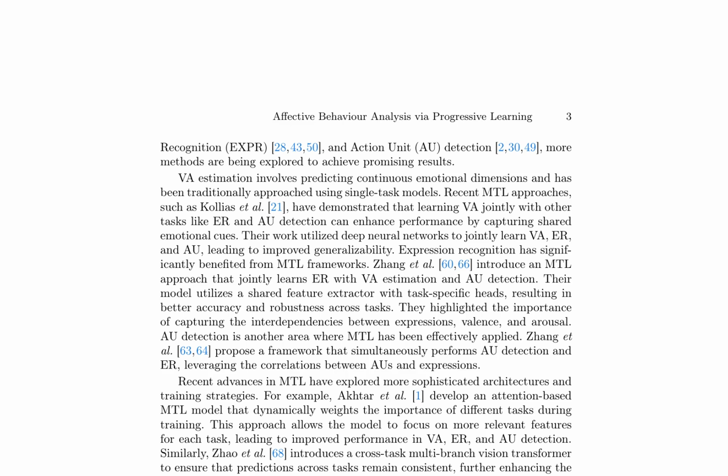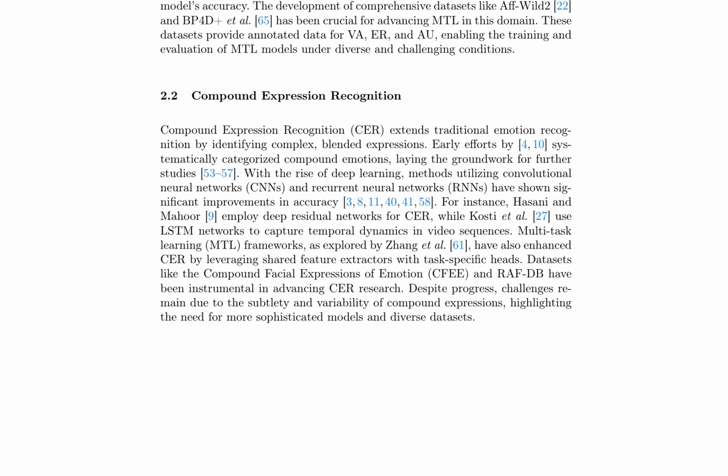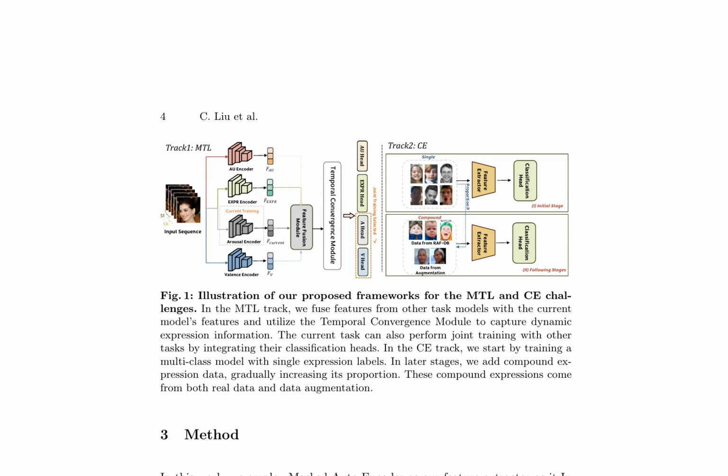The research focuses on affective behavior analysis, particularly in the areas of multitask learning (MTL) and compound expression recognition (CER). In MTL, recent advancements have demonstrated the effectiveness of jointly learning tasks like emotion recognition, action unit (AU) detection, and valence-arousal (VA) estimation. This approach enhances performance by capturing shared emotional cues. For CER, methods utilizing convolutional neural networks (CNNs) and recurrent neural networks (RNNs) have shown significant improvements in accuracy.